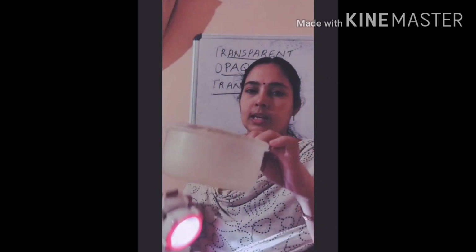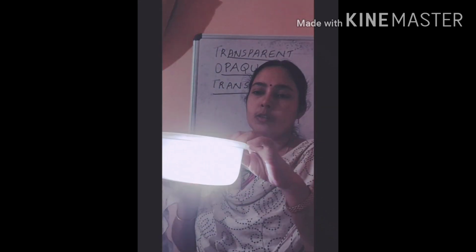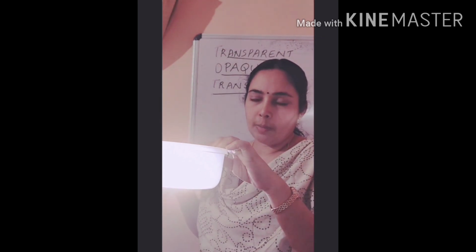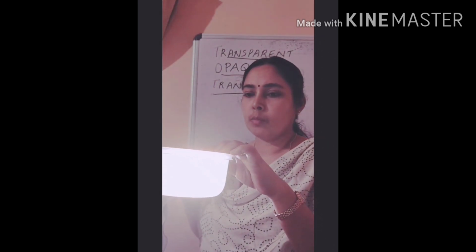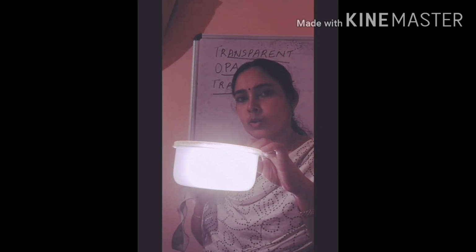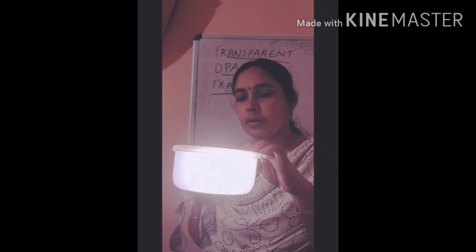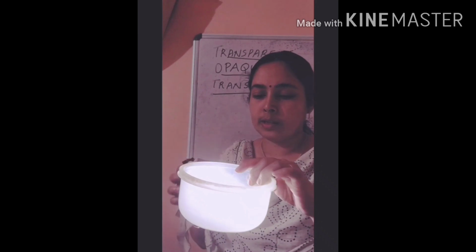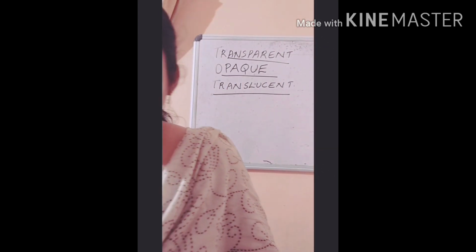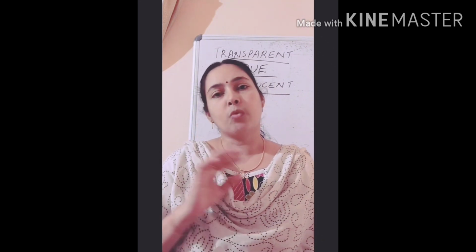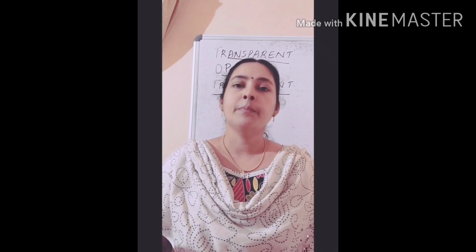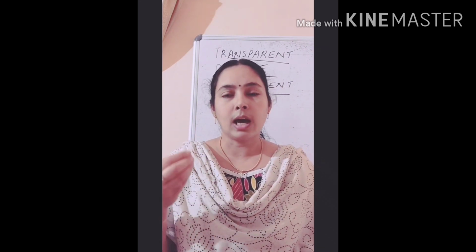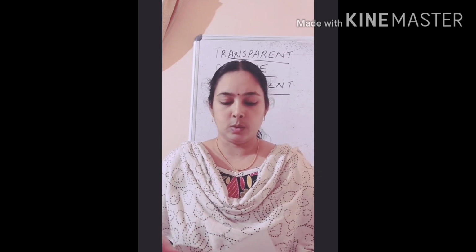This plastic is a kind of transparent material. So when I allow light to pass through it, some amount of light is passing through it, but full light is not going through it. A partial amount of light is going through this material. So this is a translucent material. Okay, so transparent materials will allow light to pass through them completely. Opaque materials won't allow light to pass through them, and translucent materials will allow some amount of light to pass through them.